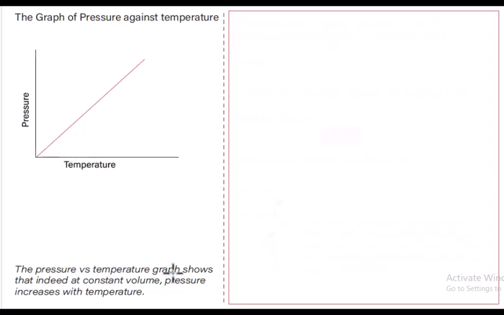The pressure versus temperature graph shows that indeed at constant volume, pressure increases with temperature.